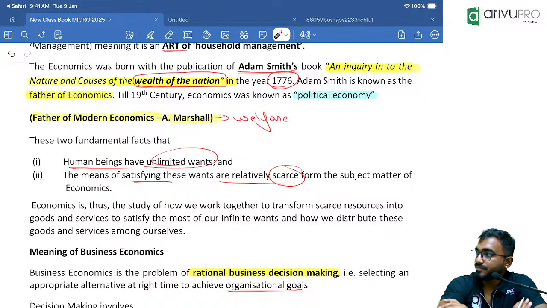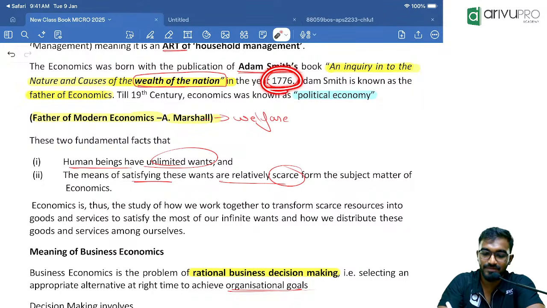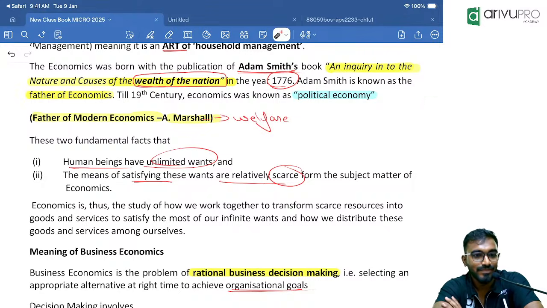Okay. What did you write? The last point? Adam Smith was the first person to give a systematic definition of economics in his book, An Inquiry into the Nature and Causes of the Wealth of Nations, published in 1776.